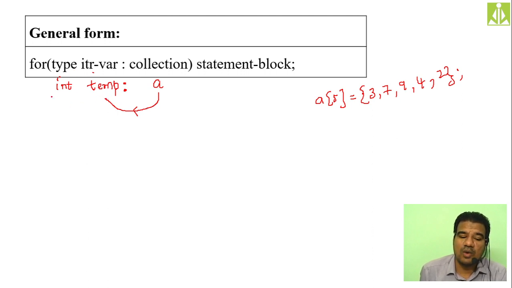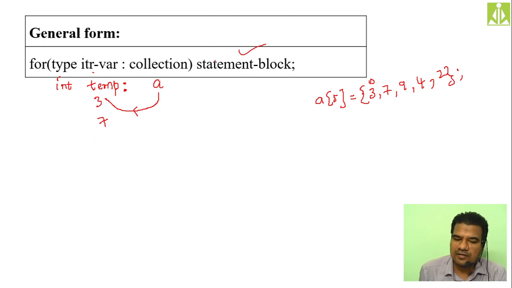Okay, like this. Till what extent will this loop iterate? As long as you have elements in this collection. So in the first iteration, it will take 3, because the 0th index is 3. It will take 3 from collection A and put it inside temp. Then it will execute the statement block the first time. After executing the statement block, as it is a loop, it will come back to the loop itself. Then in the second iteration, it will put the second element into the temporary variable, that is 7.